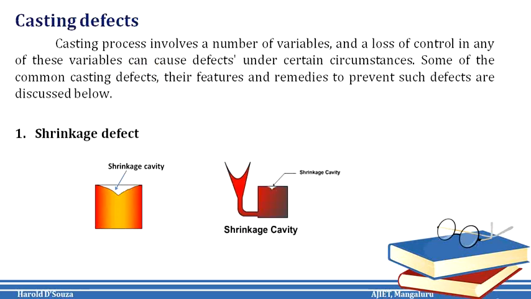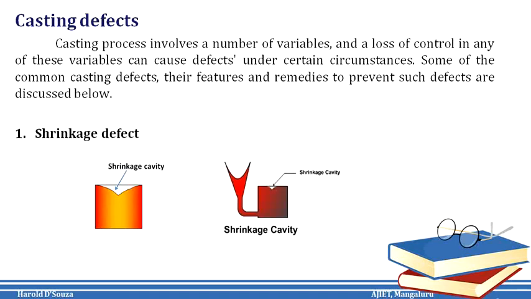Casting defects. These are unwanted irregularities that appear in the casting during the metal casting process. There are various reasons or sources which are responsible for the defects in the cast metal, since the process involves a number of variables and a loss of control in any of these variables can cause these defects under certain circumstances. Some of the common casting defects and the features and remedies to prevent such defects will be discussed.